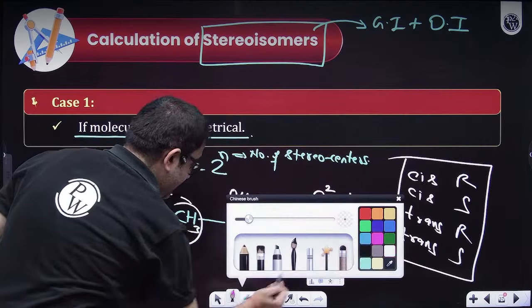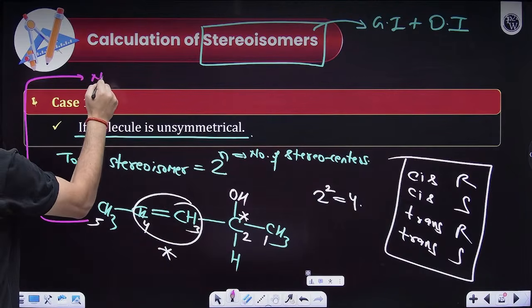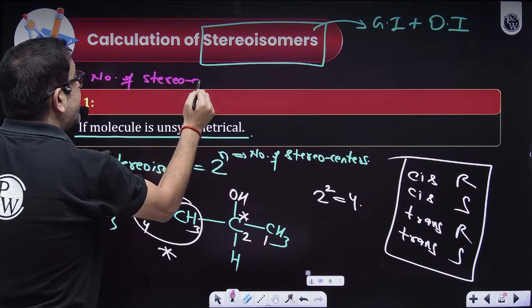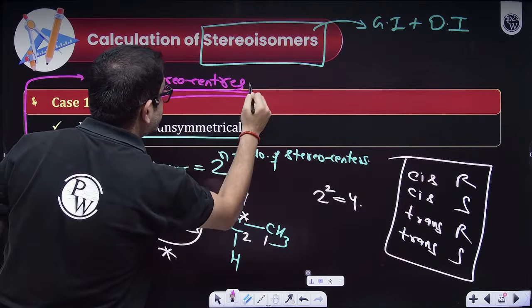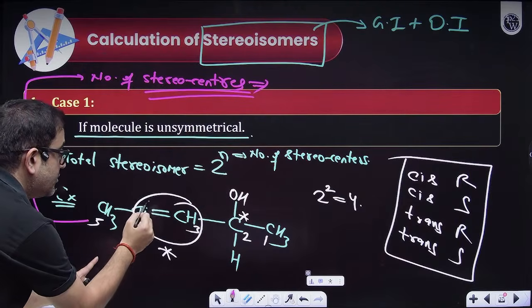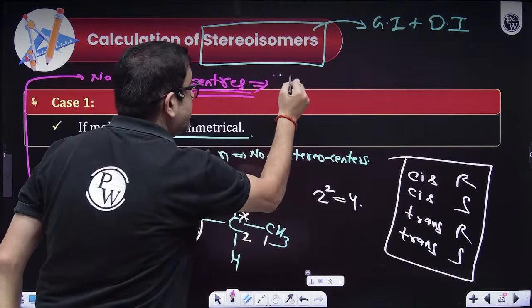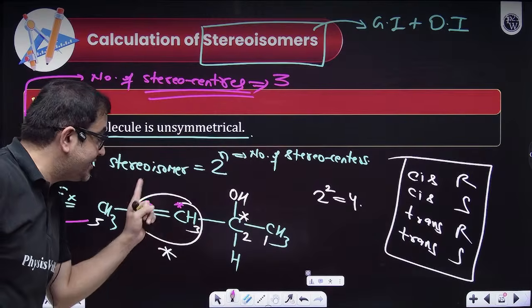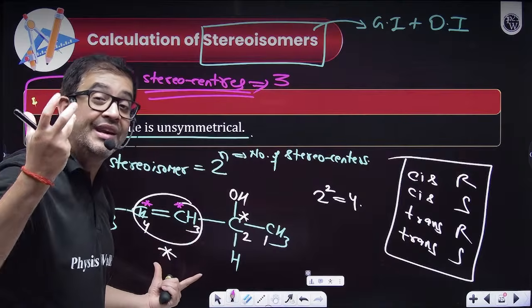If the question is asking you for the number of stereo centers, make sure you are listening to this, centers. Then beta, this is also a center, this is also a center, and this is also a center. So centers are 3. But these combined 2 centers make a stereo region.